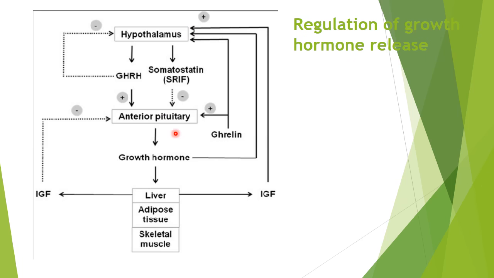Even the release of ghrelin, which is one of the important intestinal hormones, has a positive feedback towards the anterior pituitary and hypothalamus for further release of growth hormone, while the growth hormone releasing hormone, once released, inhibits the hypothalamus for its further release. So in this way there are many factors which affect the release of growth hormone.